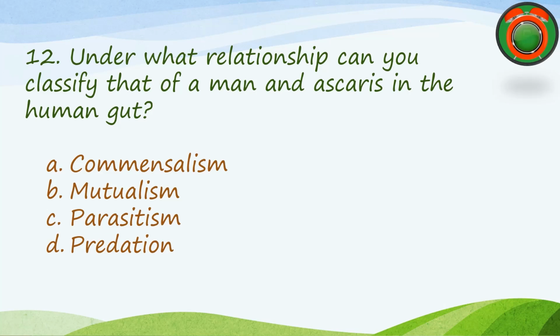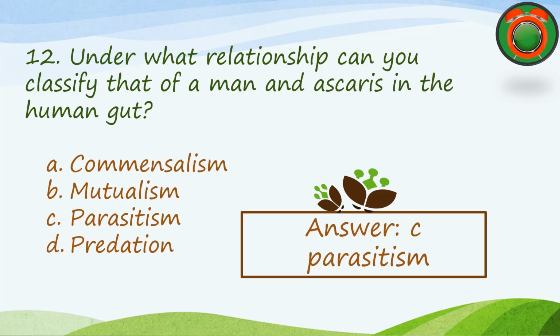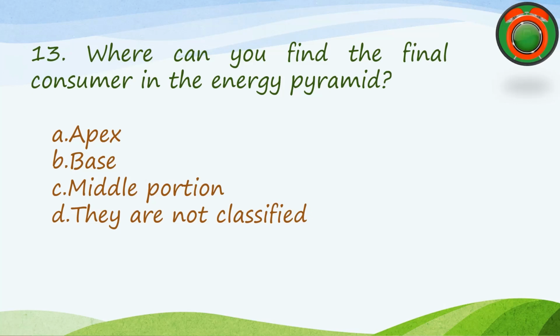Under what relationship can you classify that of a man and ascaris in the human gut? A. Commensalism. B. Mutualism. C. Parasitism. D. Predation. The correct answer is C. Parasitism. Number 13 question.